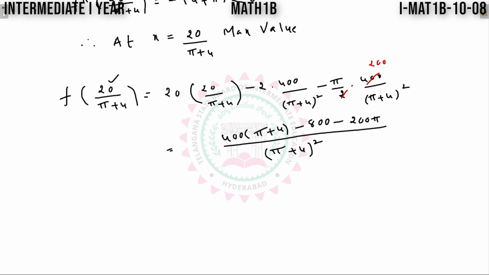On simplification further, this is 400 pi minus 200 pi. You will get 200 pi. 400 into 4, 1600.